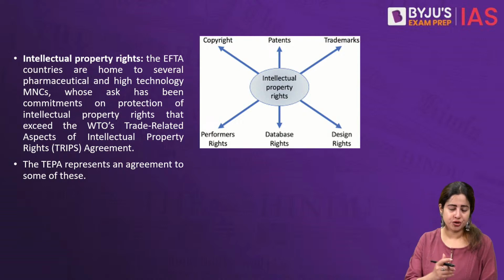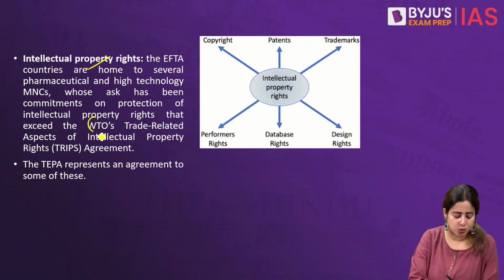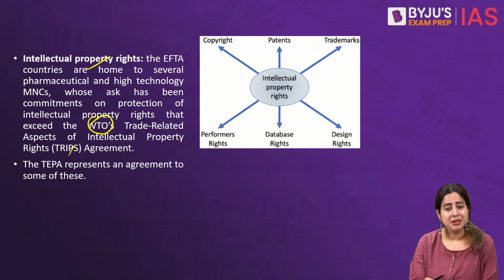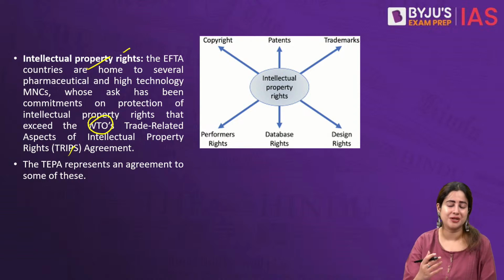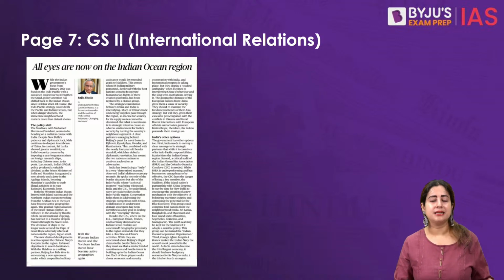A new, revolutionary thing is also intellectual property rights. Already both countries are tied when it comes to IPR under the WTO's Trade Related Aspects of Intellectual Property Rights, that is the TRIPS agreement. But beyond that, many more points shall be included in the FTA when it comes to the IPR. So all in all, it is a very comprehensive treaty between both nations. It is mutually beneficial to both. And today India is looking towards the West when it comes to creating more ease of business and better expansion of trade. And in that light, let's analyze the third article.